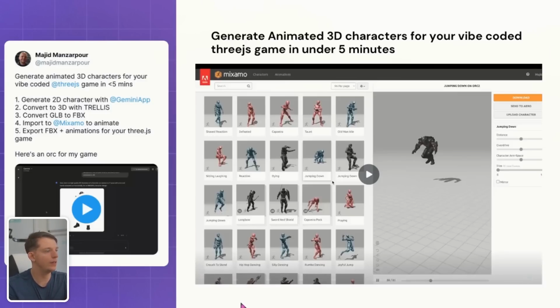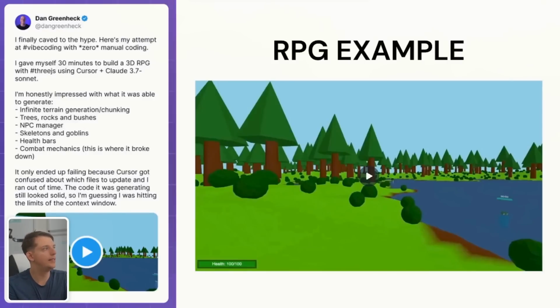And if we go to the next slide here, Dan Greenack said, I finally caved to the hype. Here's my attempt at vibe coding with 0 manual coding. I gave myself just 30 minutes to build a 3D RPG with 3JS using Cursor, Claude, and Claude 3.7 Sonnet. And I'm about to play this video, but I think 100% this is a really good place to start. A simple game, and you don't have to go into Blender, create any of these assets. You can just ask Cursor to create a 3JS game with these assets.